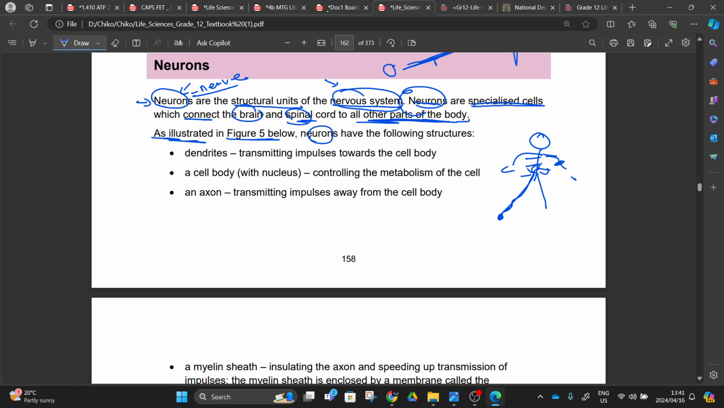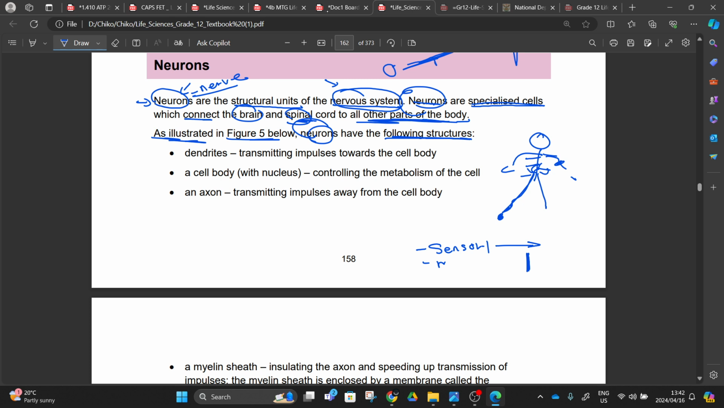The neurons have the following structure, right? We have 3 types of neurons. The first one will be the sensory neuron. The second one will be the inter one. Like we have this one taking the message to the brain, and we also have the one that is going to take the message from the sensory neuron to the motor neuron.